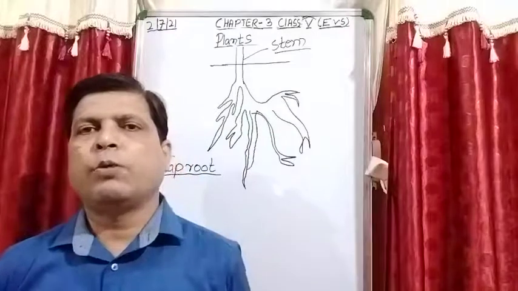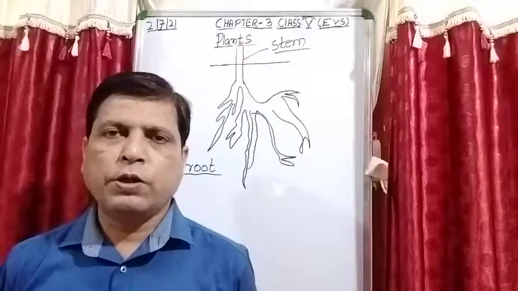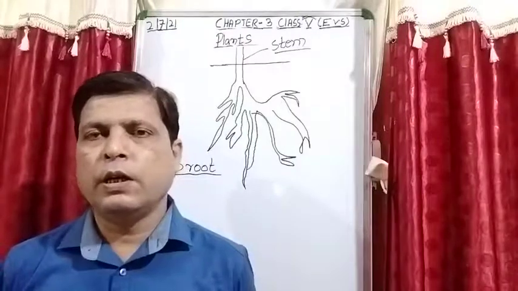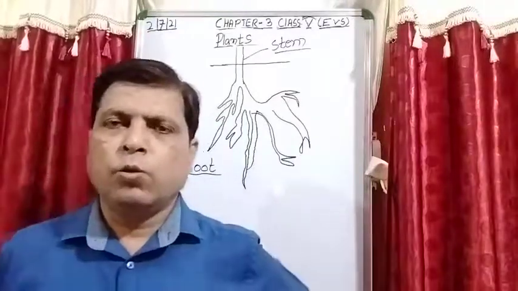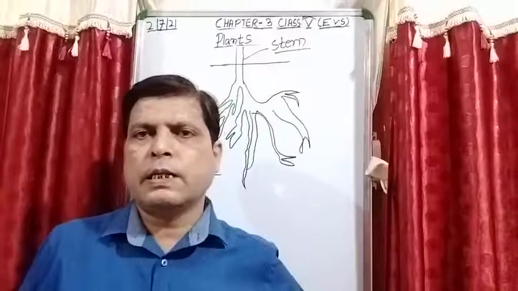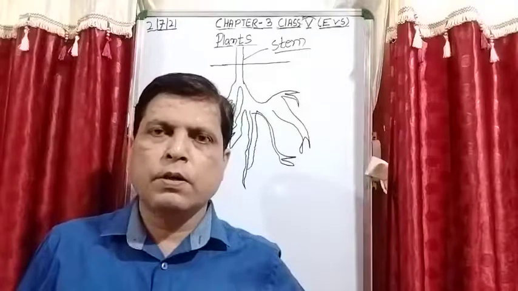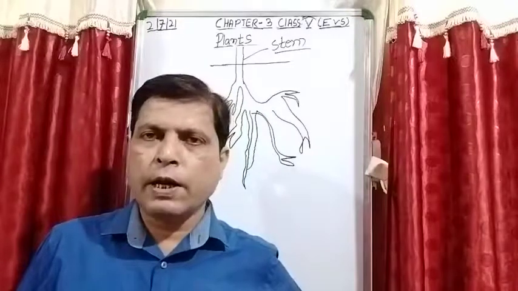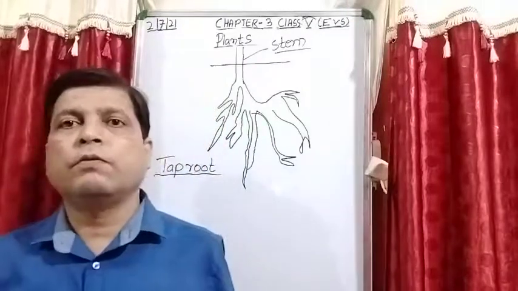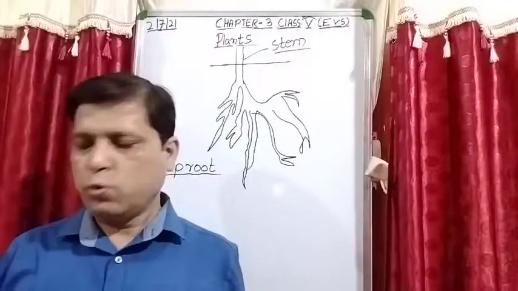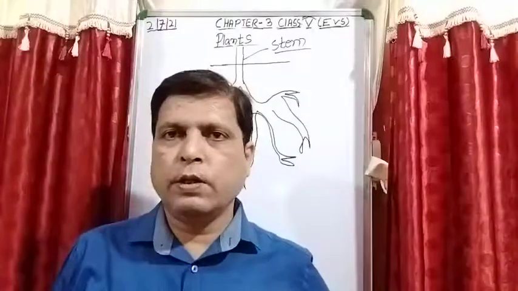And when we are talking about trees and shrubs, thick woody trees have a thick hard woody stem, and in tall trees we don't say stem, we say trunk. And shrubs also have a woody stem, but their stem is not very thick. So the 5 classifications of the plant I have already explained in the previous video.